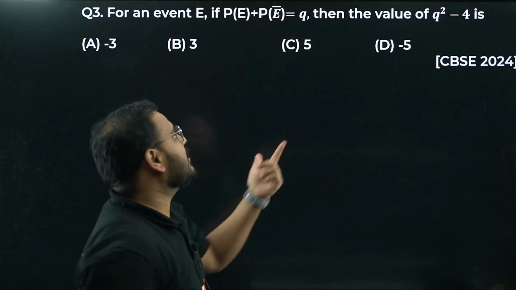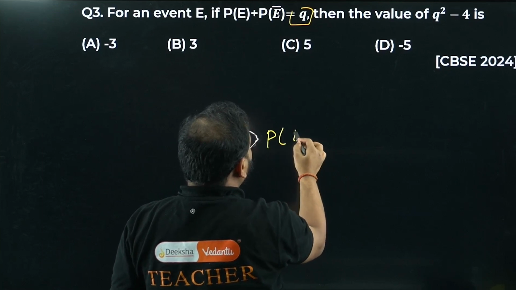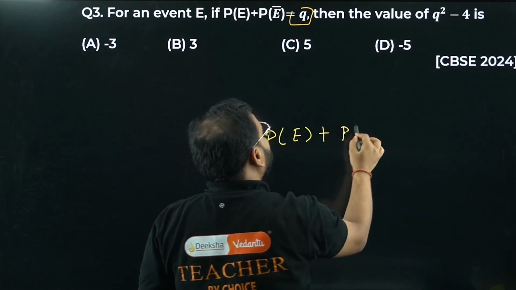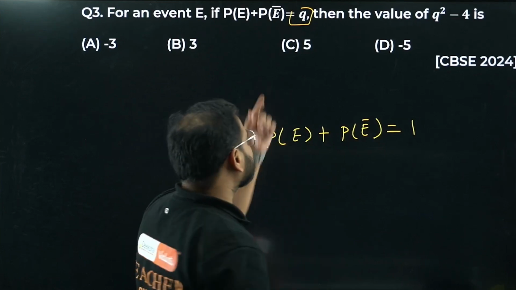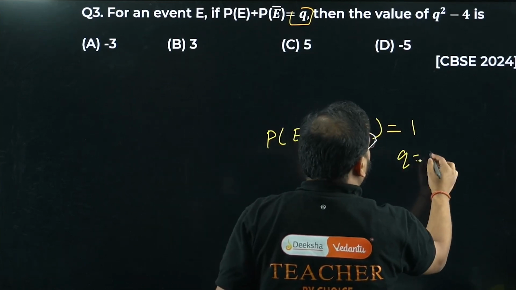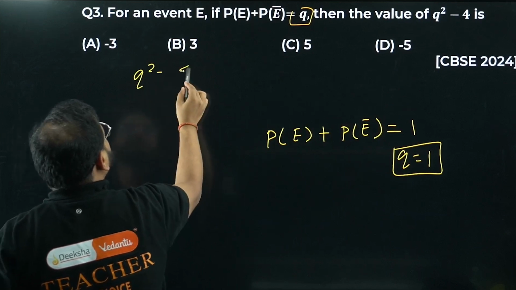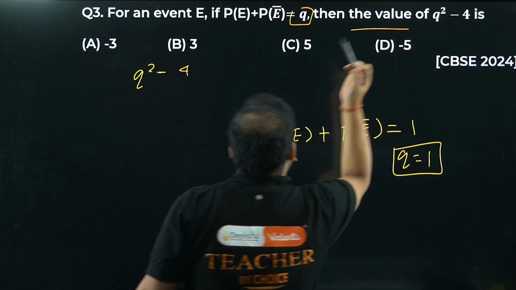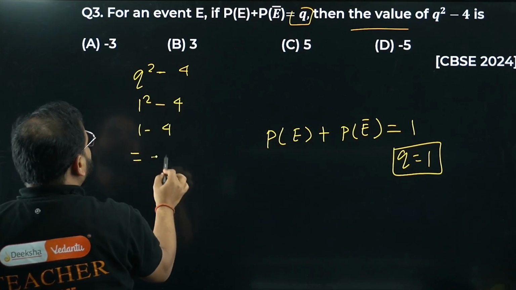What is the probability? It will always be 1, right? We know this, no? The probability of an event to occur and the probability of the event not to occur together will always be 1, right? It means Q will be 1. Great. From here, Q square minus 4 is the value they are asking. Check this out. 1 square minus 4. 1 minus 4 is minus 3.